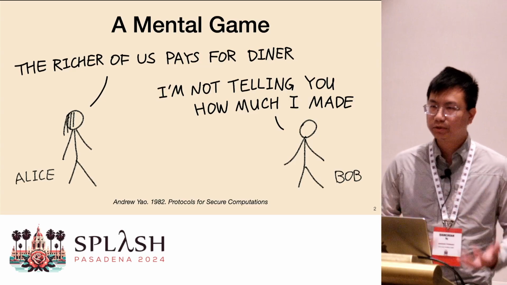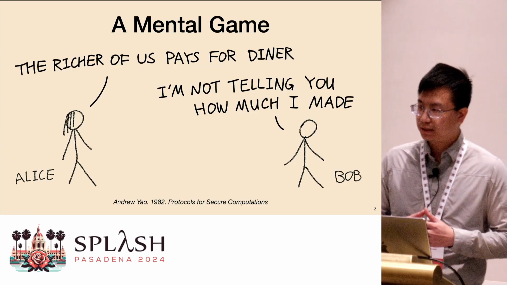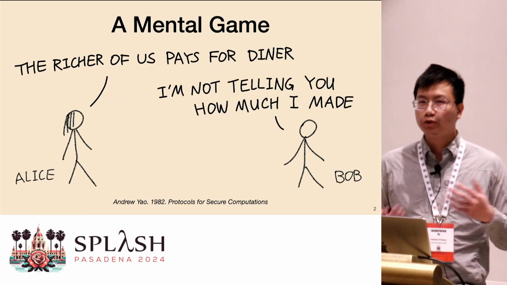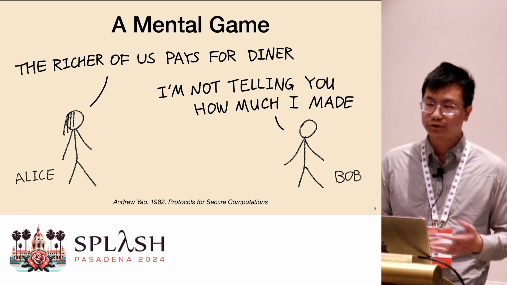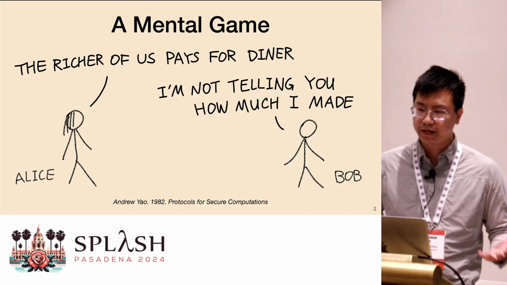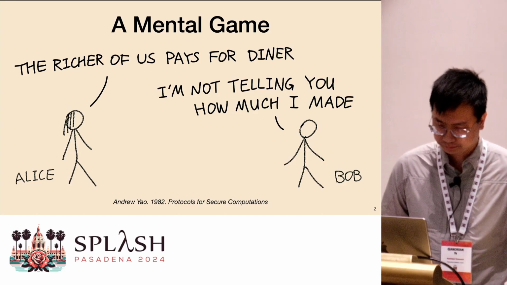So first, what is oblivious computation? This is a classic example called Yao's millionaires problem. So we have two millionaires, and they want to know who is richer without telling each other how much they have actually earned. So basically, they just want to calculate a Boolean result of a comparison of their income.